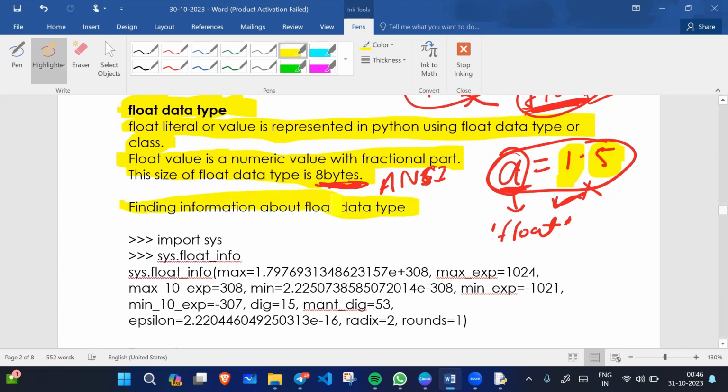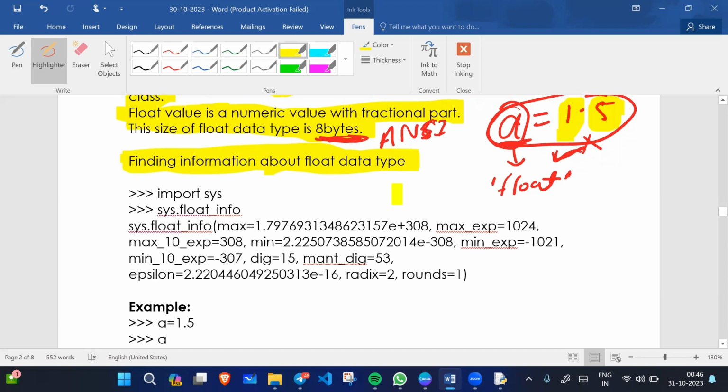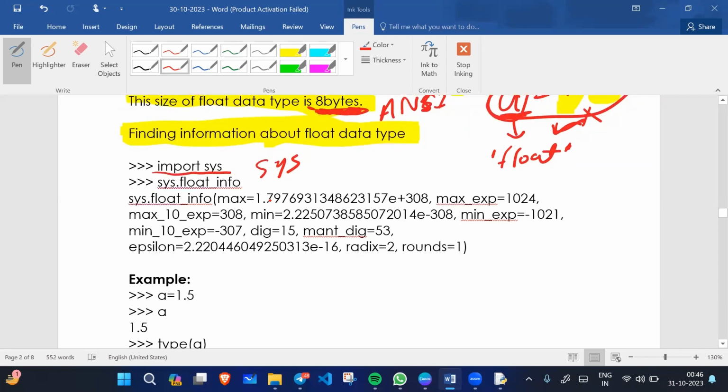Finding information about the float data type. For example, if you want to check the maximum value a float can take, what will you do? You can check like this. You need to import a library, sys, the system library. Then you can check the information about float like this: sys.float_info. And you will get this much information, like what values float can contain.